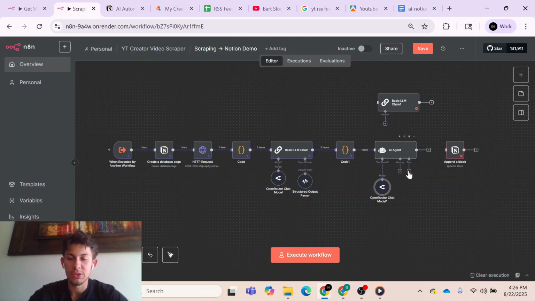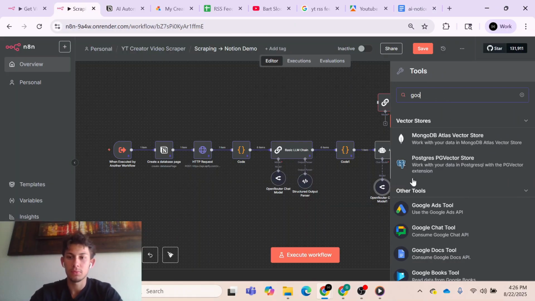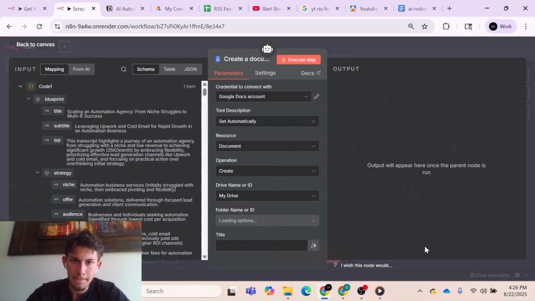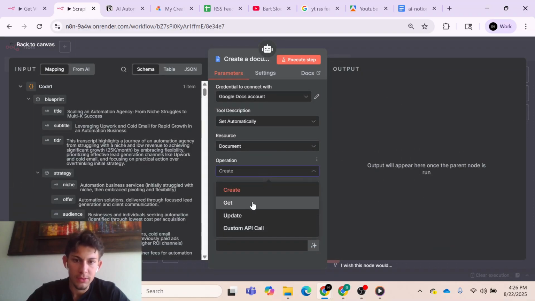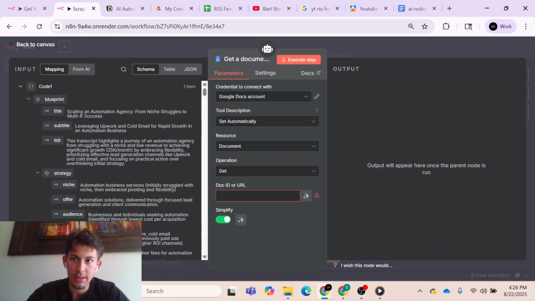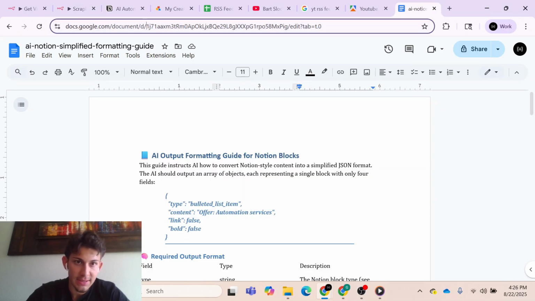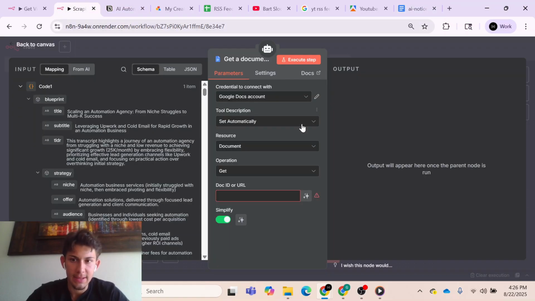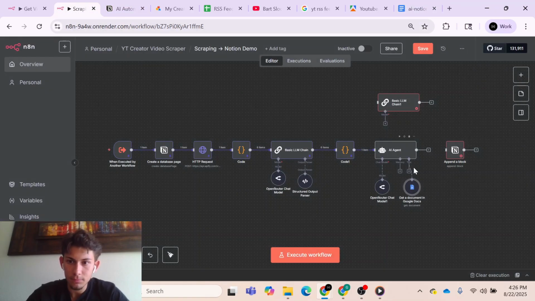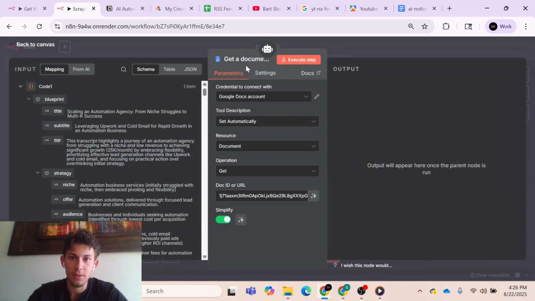So then we'll just call in our tool. We'll use Google Docs. And our operation is we're going to get a tool, and this doc ID just comes from our URL, and it comes after this d slash, between this d slash and this edit. Copy and paste that right there. Perfect. Okay, and this will be our formatting guide. Cool.